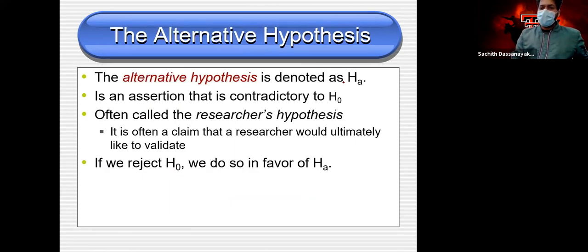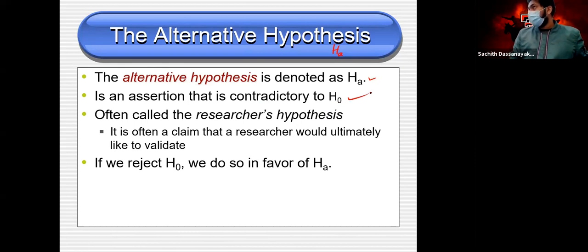Okay, the alternative hypothesis, in this course, we normally denote by simple A. So H sub A. The alternative hypothesis, denoted by HA, is contradictory to H naught.